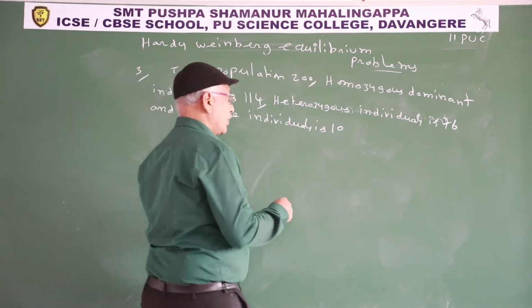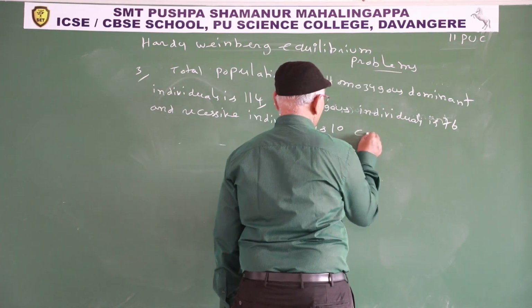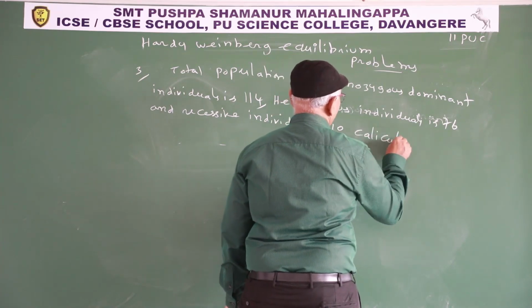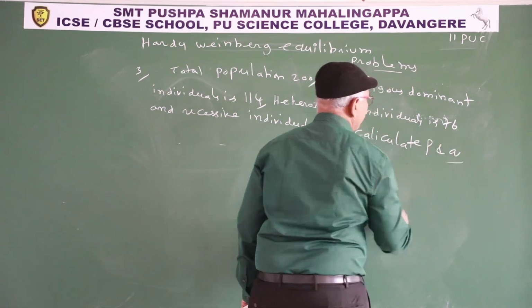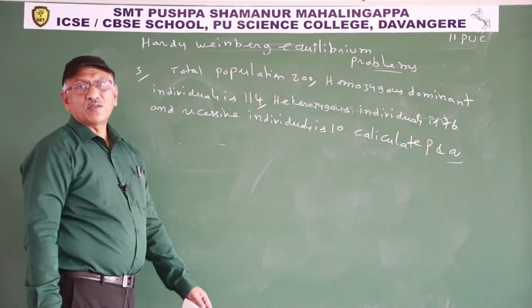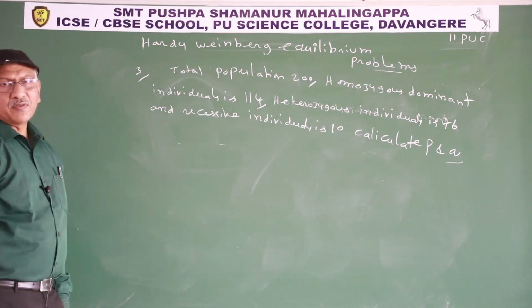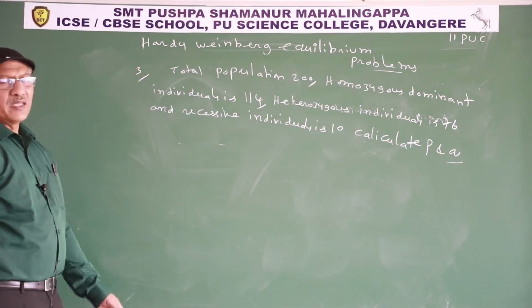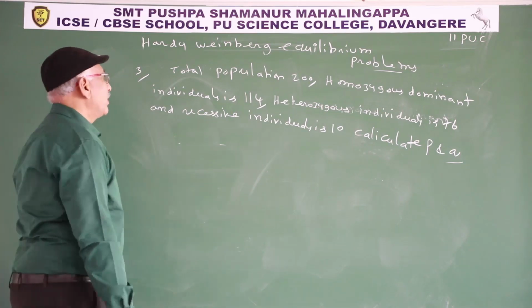Calculate P and Q, or calculate P and Q. In examination they may ask only one. Calculate P and Q. P means frequency of capital A allele. Q means frequency of small a allele. First you write the given data.